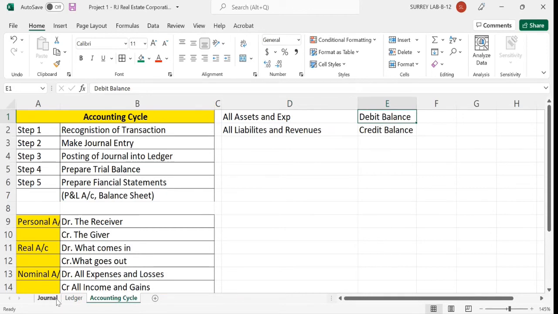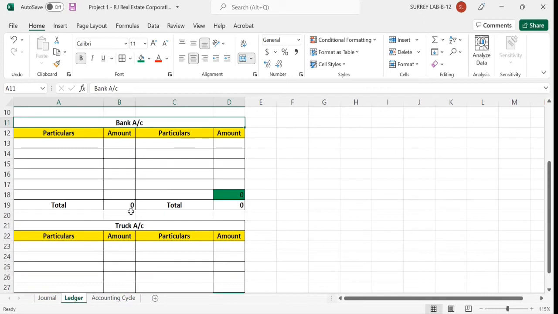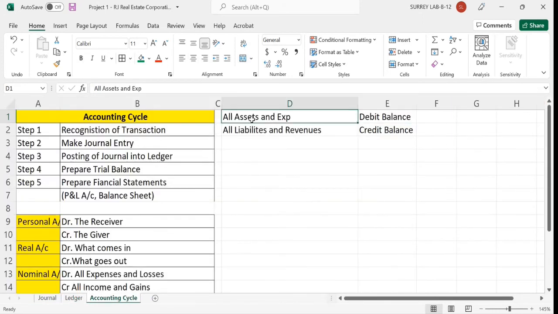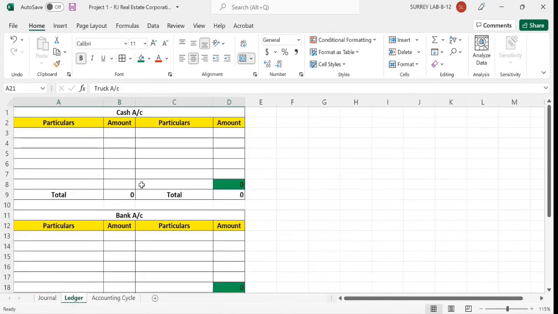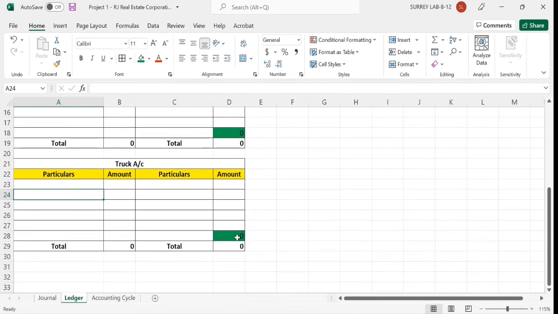Cash is a current asset, bank is a current asset, truck is a fixed asset. If they are a debit balance, this is the debit side, normally it will be higher, and on the credit side it will be lower, a smaller amount. So debit balance here, debit balance here in this truck account.